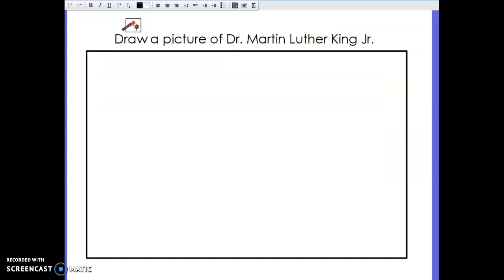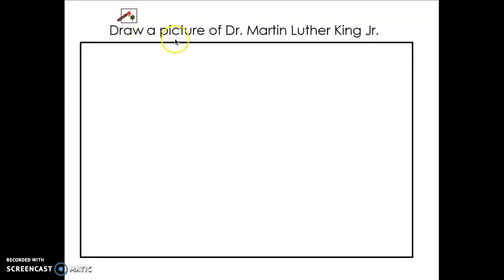The very first thing that you will have to do is you will have to draw a picture of Dr. Martin Luther King Jr. So after watching the video, draw a picture of Dr. Martin Luther King Jr. Remember, you can have mommies and daddies take a picture of your work and send it to your teachers, email, or through our classroom communication app.